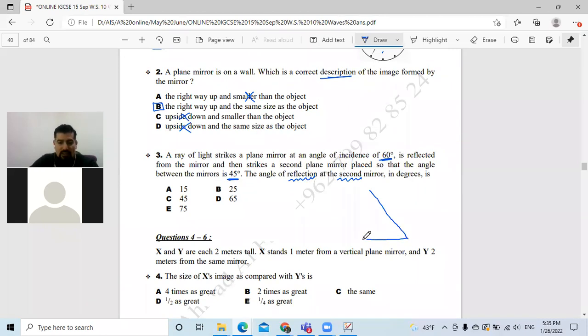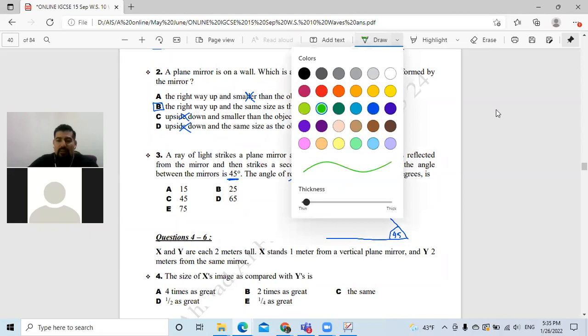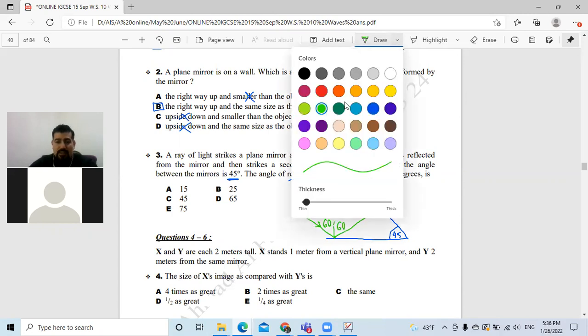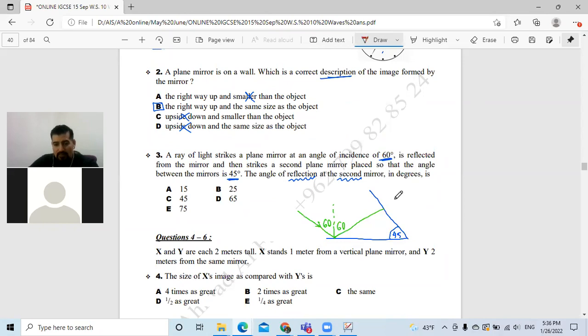We have to try to draw it. So we have these two mirrors. The angle between these two mirrors is 45 degrees. Now we have an incident ray with an angle of 60 degrees. This is the normal. It will reflect with an angle of reflection also 60 degrees, and it will hit the second surface. Now this is the normal, as you know. I forget my hand is not a straight line. I'm trying to draw it as straight as possible.